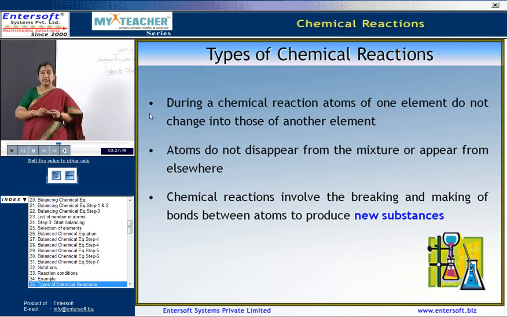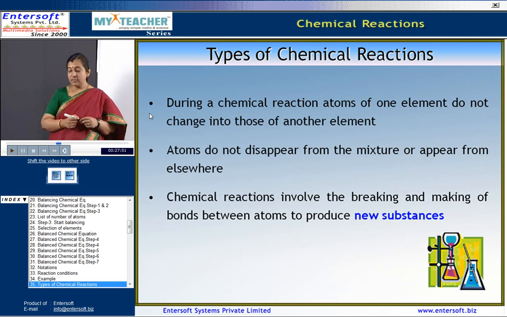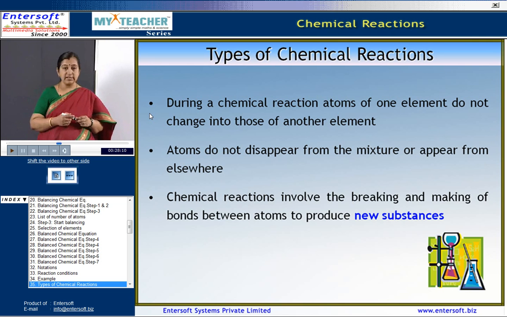During a chemical reaction, neither the atoms of one element change into those of another element, nor do atoms disappear from the mixture or appear from elsewhere. Chemical reactions involve the breaking and making of bonds between atoms to produce new substances.